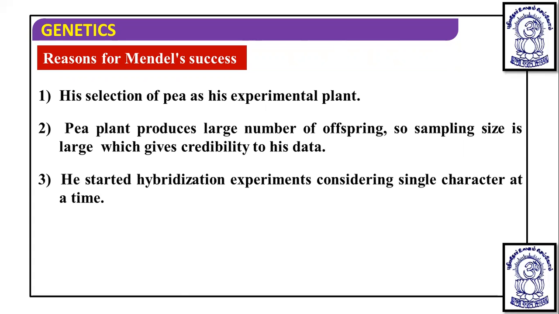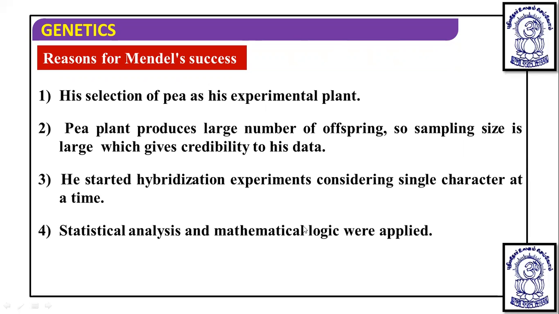He started the hybridization experiment considering a single character at a time. Hybridization experiment means, as I told you, six characters are stable and only one character has a contrasting trait. Otherwise, six traits are similar in both the plants. And he performed the hybridization experiment considering a single character at a time. Statistical analysis and mathematical logic were applied, which gave a unique feature.